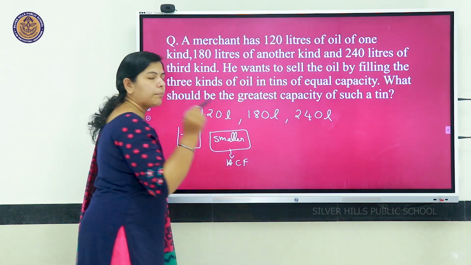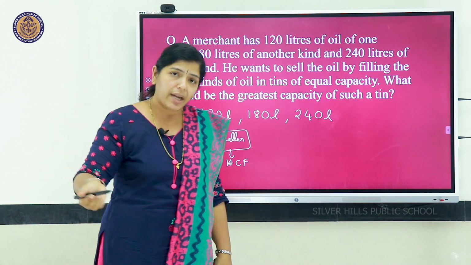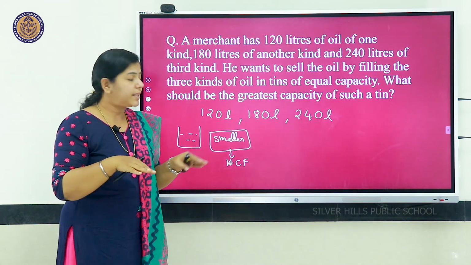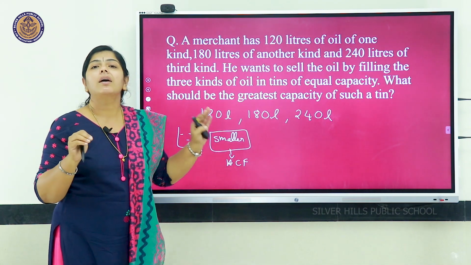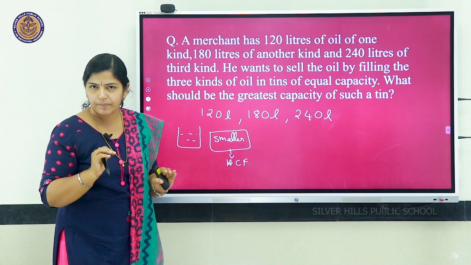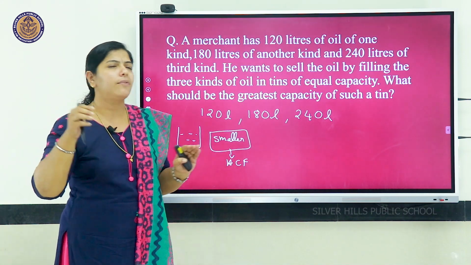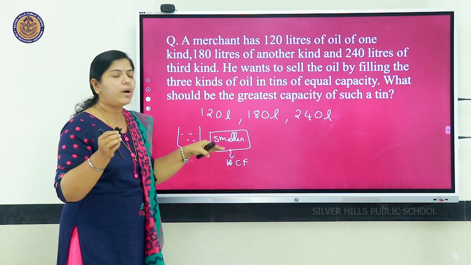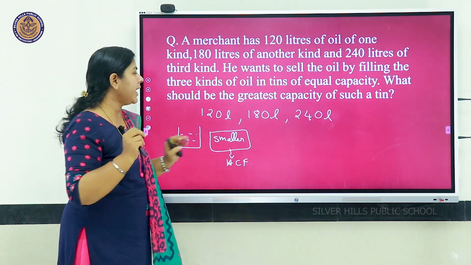Okay, that is, something which we want to find is smaller than the given, then we have to use the concept, the HCF, highest common factor. Just a trick for you to understand the question: something which you want to find smaller than the given thing, use the HCF.